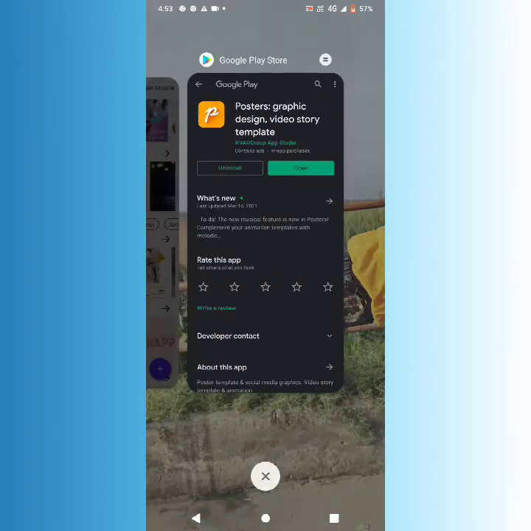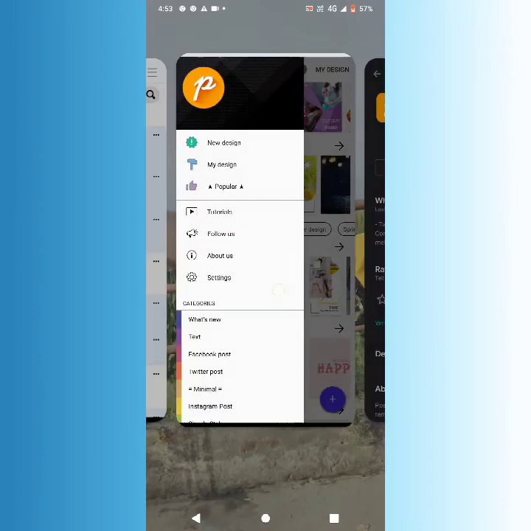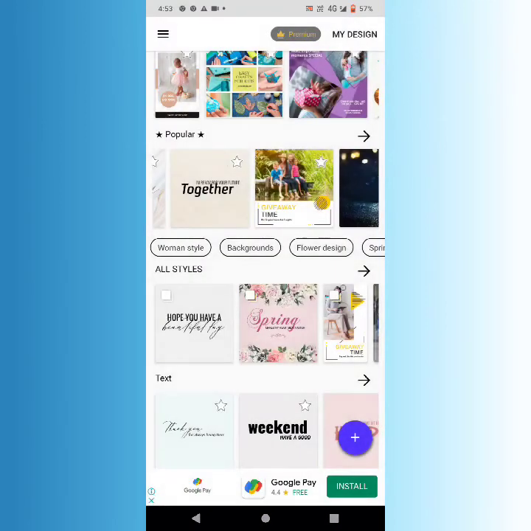After successful installation, you will see that there are many designs from which you can take the templates. Select the template, and afterwards you can add your text, picture, animated stickers over there. So there are various options to make a very beautiful design or template.